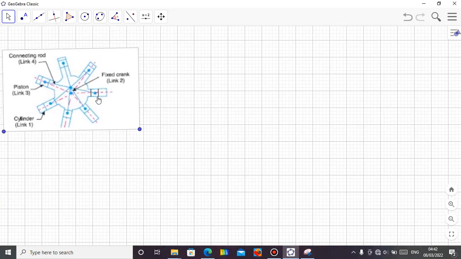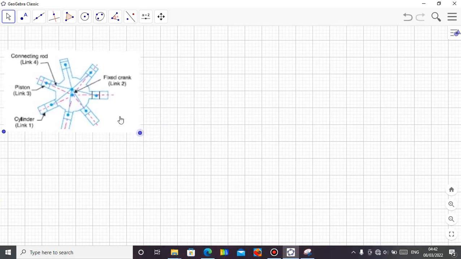So this is it. In this rotary engine you can see that there's a fixed crank here, which is called link 2. This fixed crank here is the one that rotates. As it keeps rotating, it has a fixed point where it's connected to these various pistons in these cylinders. As this fixed crank rotates around, this connecting rod will be connected to this cylinder. So we have about 7 of them, which is 1, 2, 3, 4, 5, 6, 7.